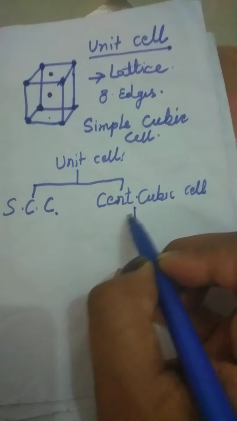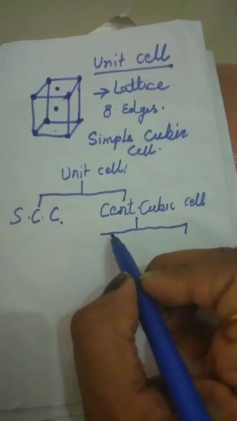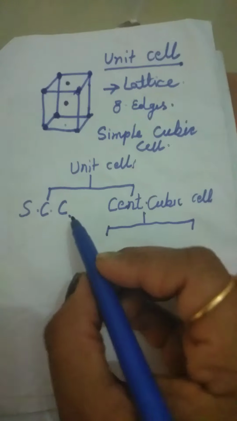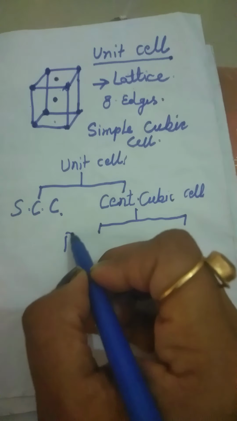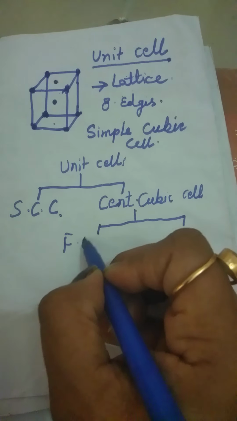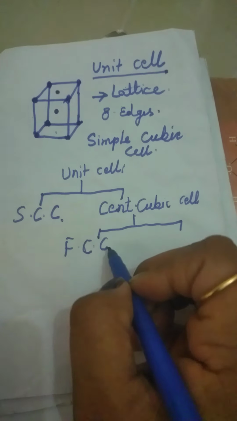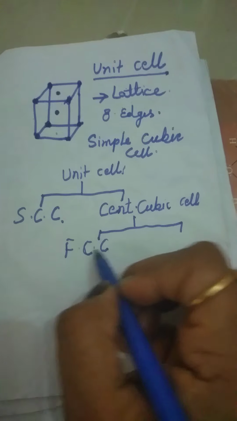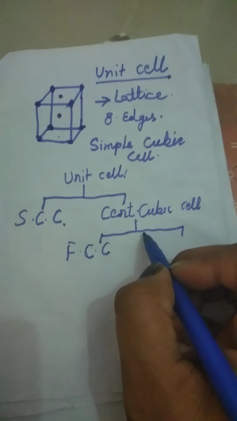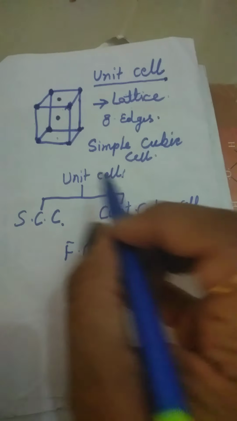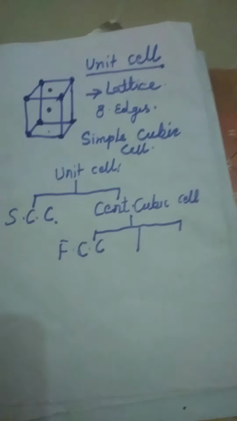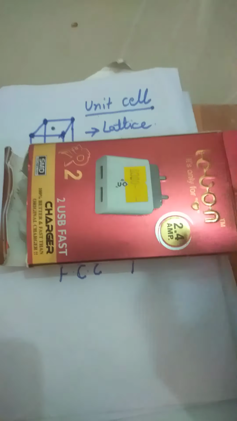So centered cubic systems are further divided into three more cells. This is called the face centered cubic system, FCC. Second, face centered. You understood, no? Faces means how many faces? Let's count. 1, 2, 3, 4, 5, and this one is 6.